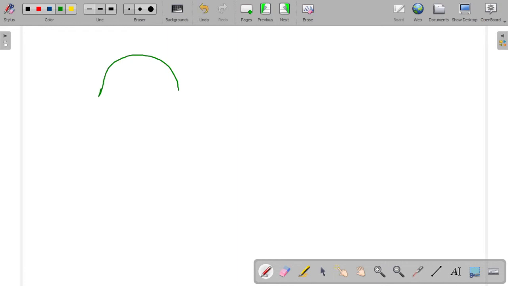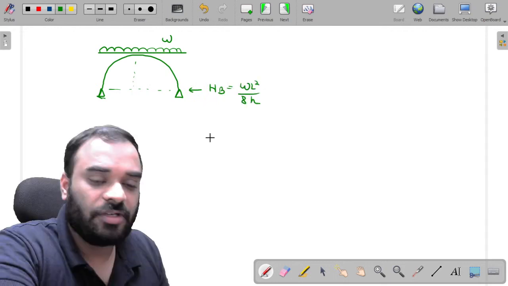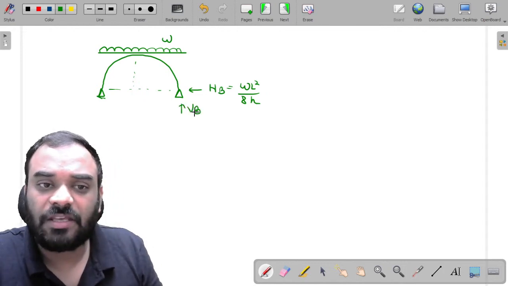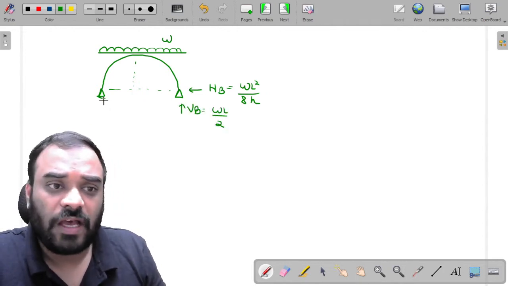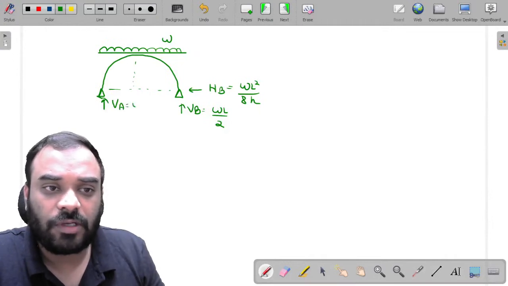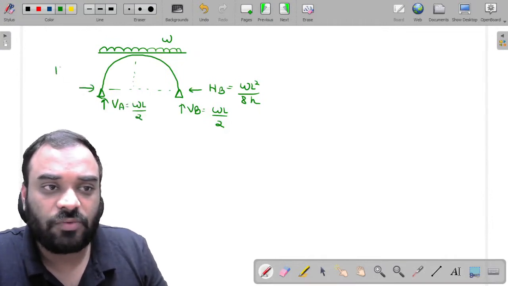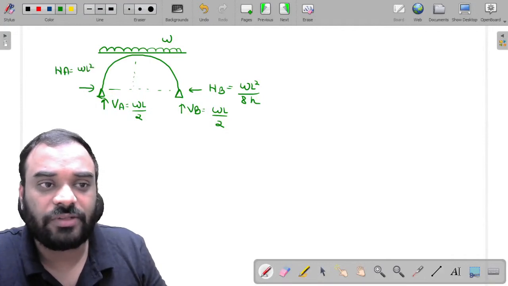Let us suppose this is our two-hinge arch. Now, my dear friends, let us suppose you have one load over here. Let us apply a UDL over here, whose intensity is W. Now tell me, guys, this particular reaction, which is HB, is equal to how much? It is WL square by 8H. This one is VB, which is equal to WL by 2, and this one is also WL by 2, and this one is HB, equal to WL square by 8H.